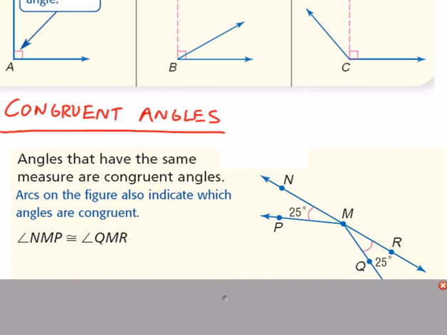Notice these arcs here are symbols that show that they're congruent, even if the 25s weren't there. Some books also like to use slashes that would state that the angles are congruent.